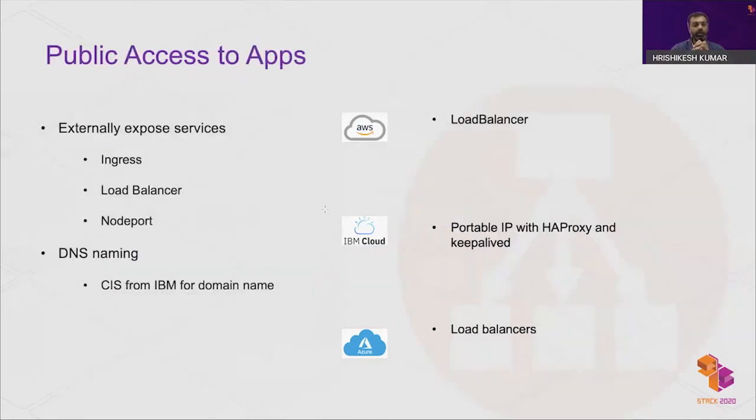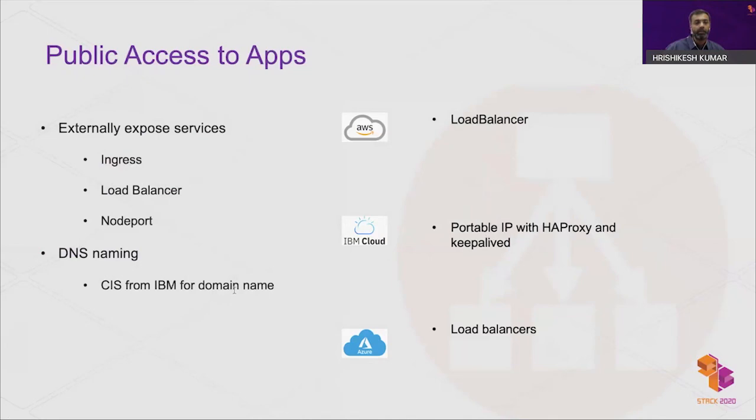The applications can be accessed from outside using either ingress, load balancer, or node port. Node port is the most trivial option, where a particular node port is exposed on all the machines of the cluster. That's usually used only during development. The normal practice is to use ingress, where many services can be exposed under the same IP and domain name.